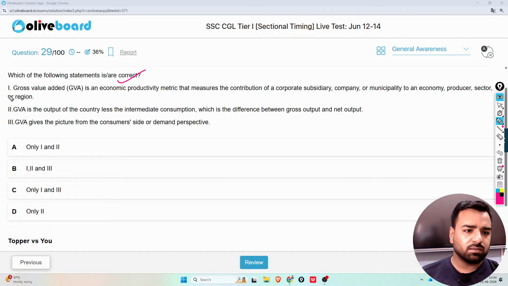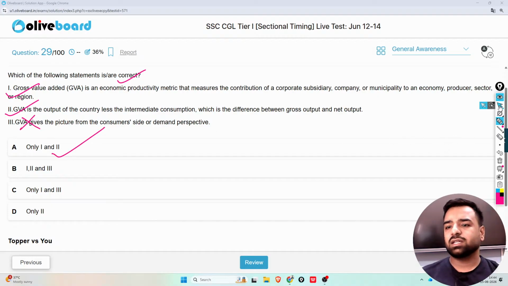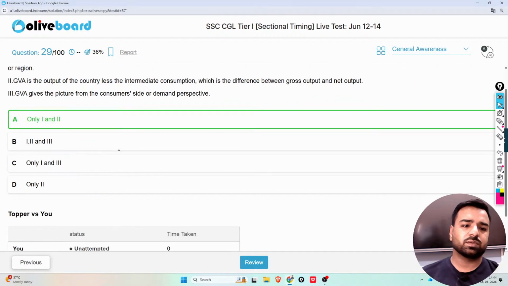So guys, option number 1 and 2 are correct, but option number 3 is wrong. Now, 1 and 2, that is option number A, is the correct answer here. That means we'll go with option number A.